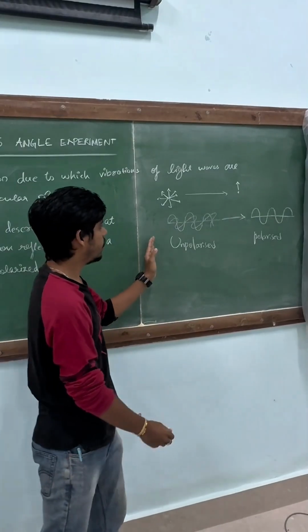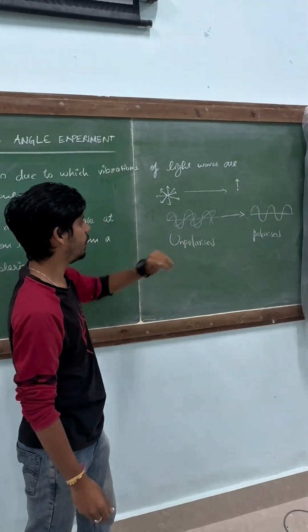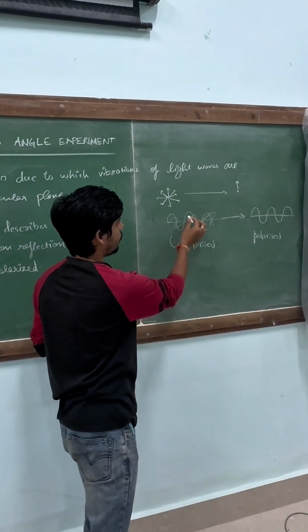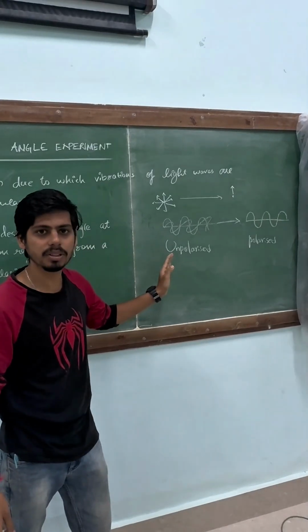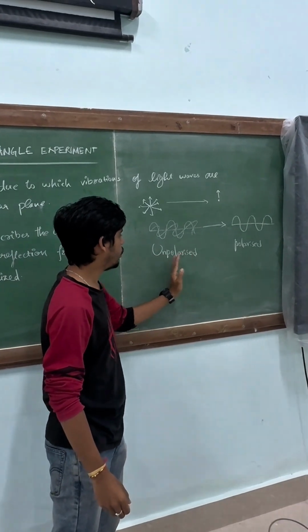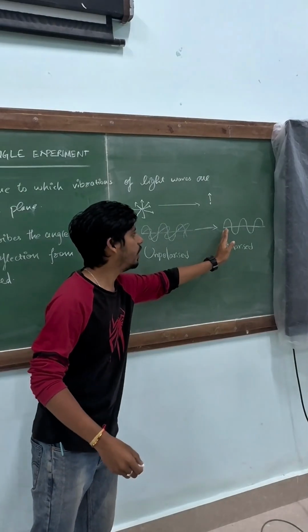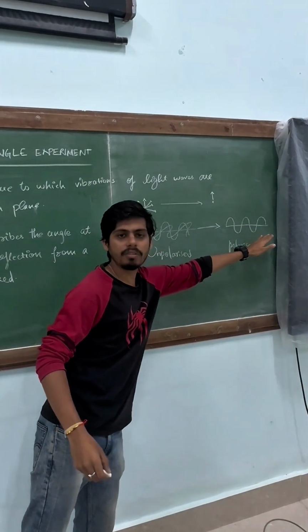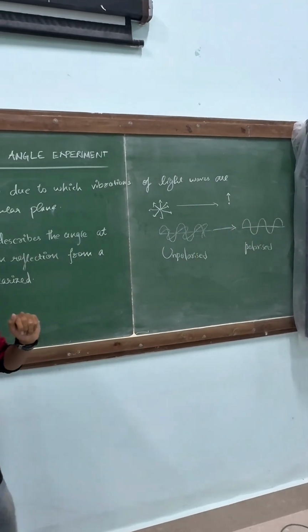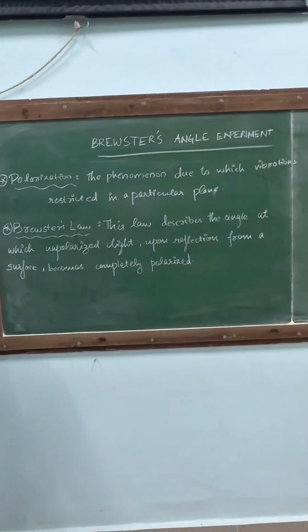event. In the same way, let us see it in the form of a wave. Here we have a wave which is in both longitudinal and transverse orientation. That is unpolarized because it has two orientations. When you polarize it, it will have orientation in only one particular direction. So this is what we mean by polarization of light.